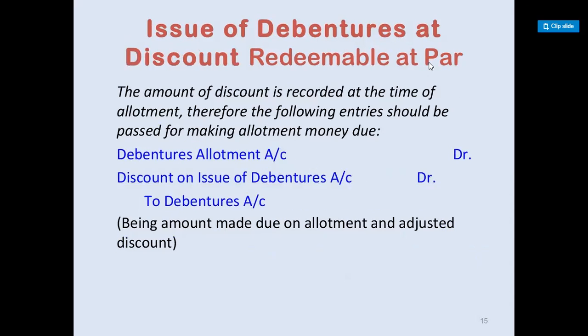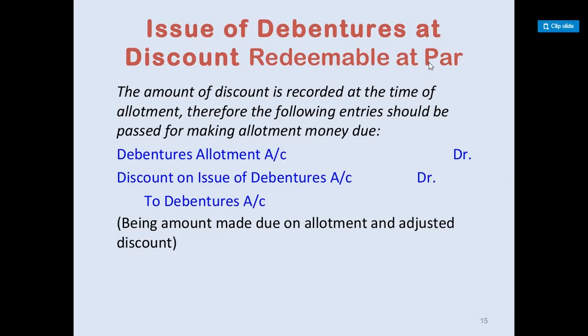Now we will see the journal entry of issue of debenture at a discount and redeemable at par. Now discount is the amount by which the company is at loss. The company is issuing the debentures at a lesser price than the face value. So obviously the discount on issue of debenture will be debited according to the nominal rule. So the journal entry will be debenture allotment account debited, discount on issue of debenture account debited to debenture account.